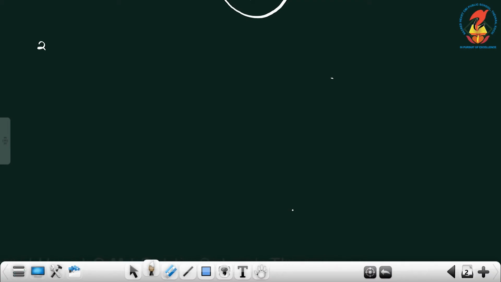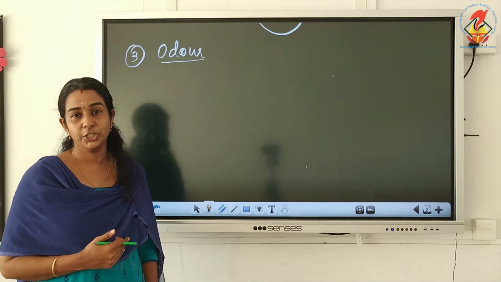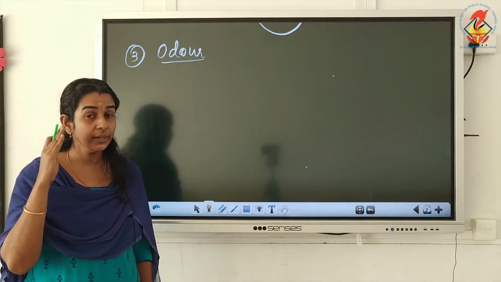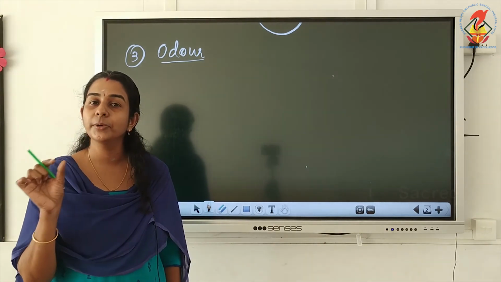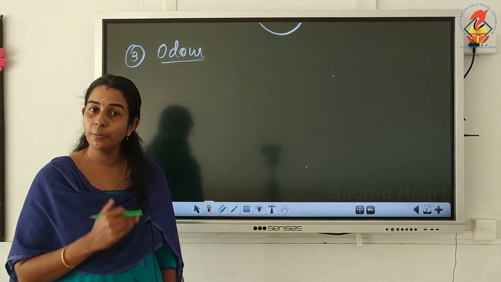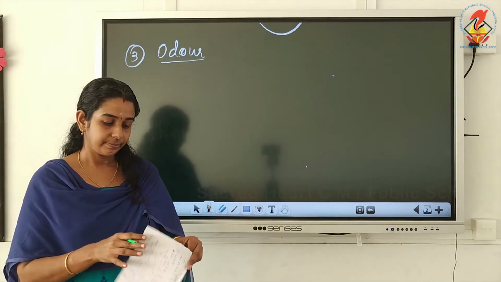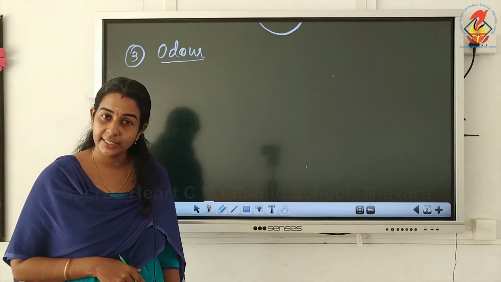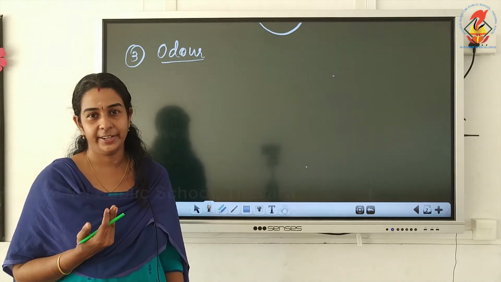Now, the third property is odor or smell. The first point is the lower aldehydes and ketones have sharp and pungent odors. Remember, lower aldehydes and ketones means those with less number of carbon atoms. The second point is, as the size of the molecule increases, the smell becomes less pungent and more fragrant.